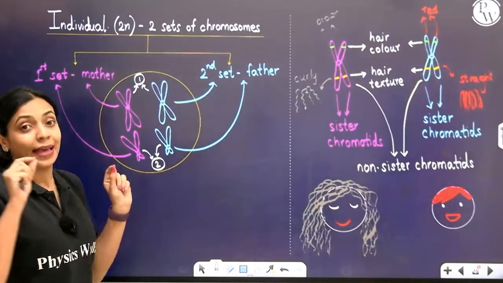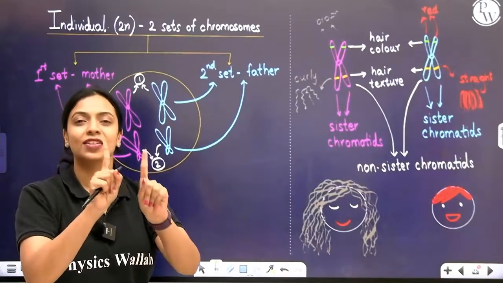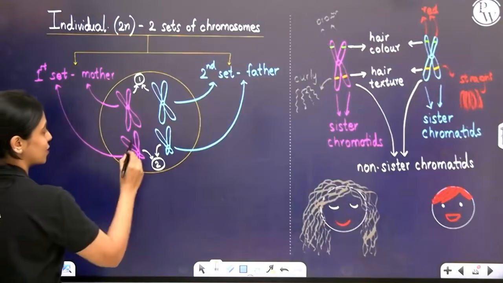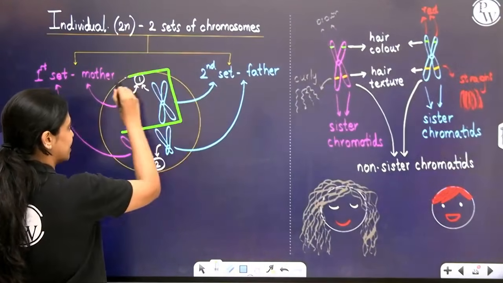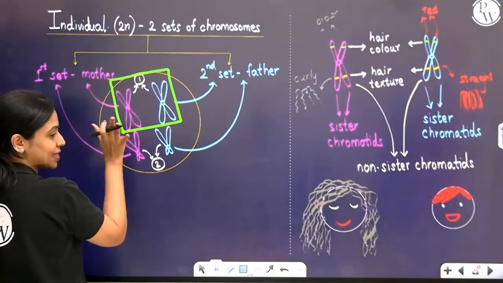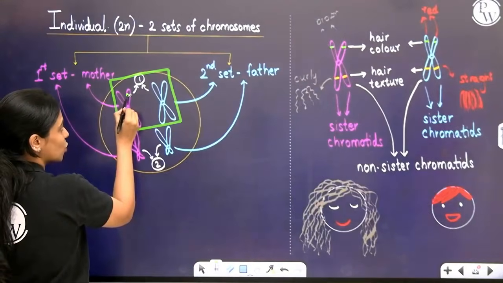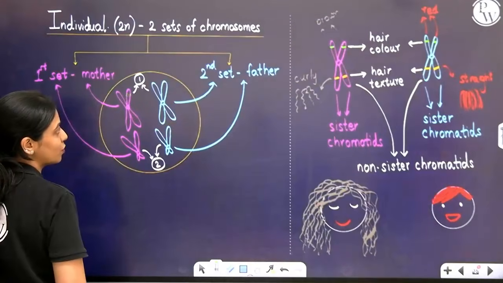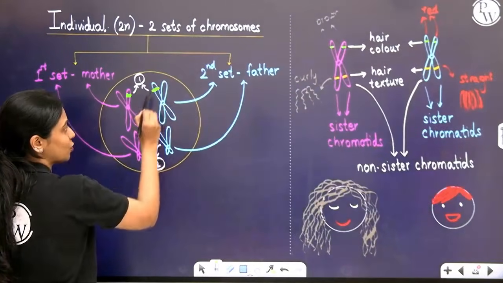So there will be one of my mother's chromosomes that pairs or matches exactly with one of my father's chromosomes. If you look at these chromosomes here, this and this are exactly the same in the sense that if in this chromosome at this position there is information for hair color, in this chromosome also there will be information for hair color.